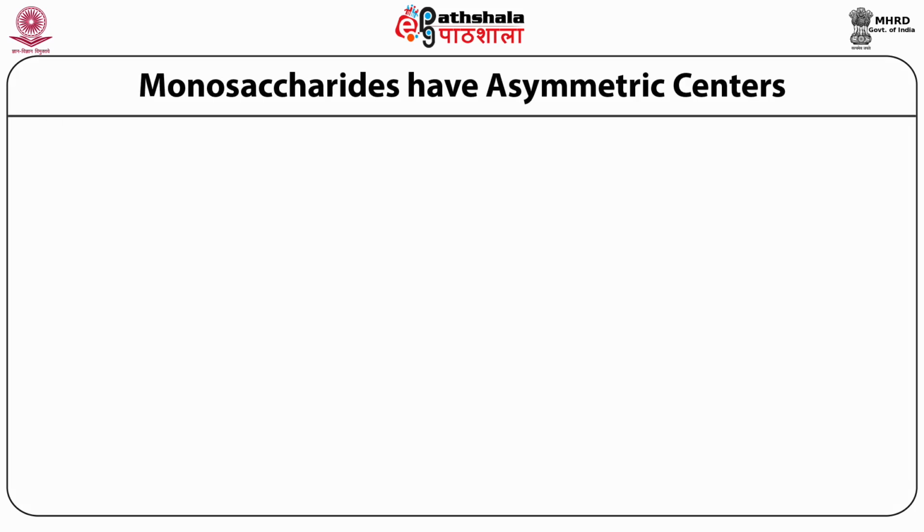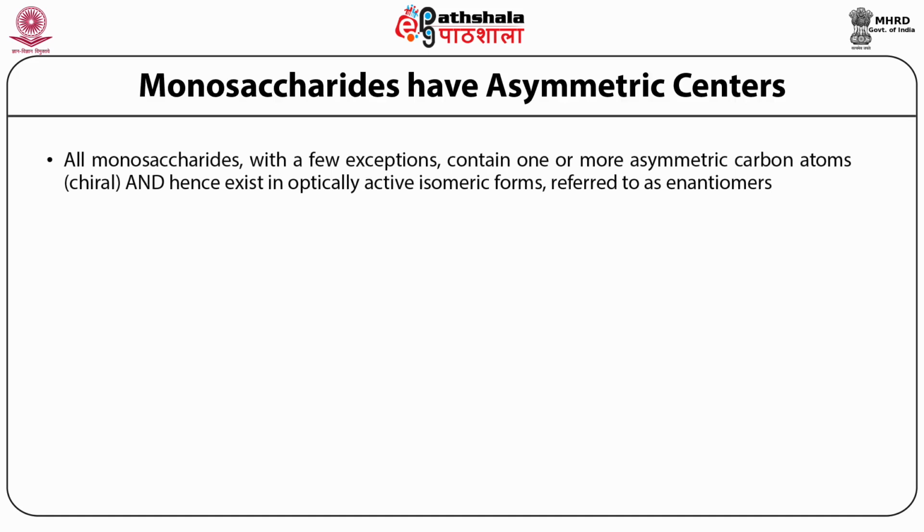Like I mentioned, monosaccharides exhibit isomerism because of the presence of asymmetric centers within these molecules. All monosaccharides, with a few exceptions like dihydroxyacetone phosphate, contain one or more asymmetric carbon atoms, also called chiral carbon atoms, and hence exist in optically active isomeric forms called enantiomers.